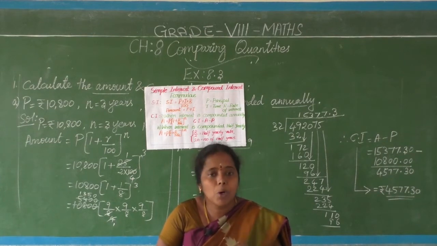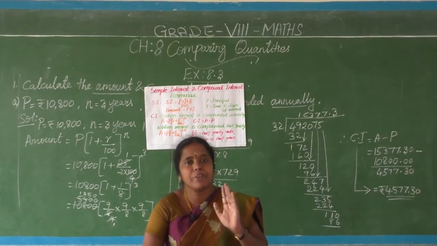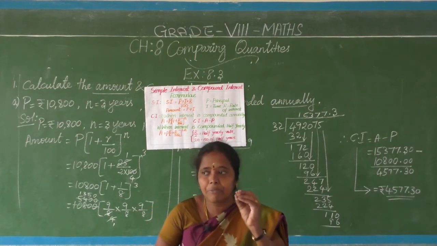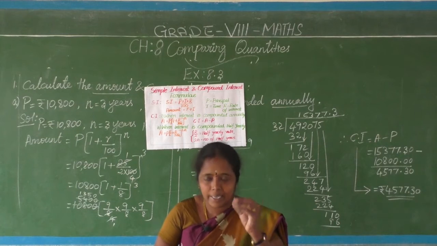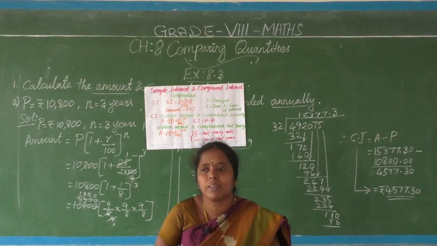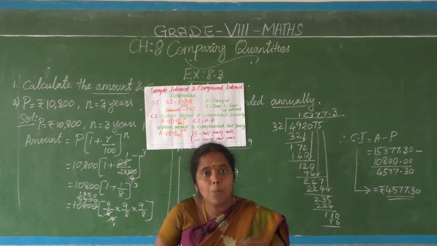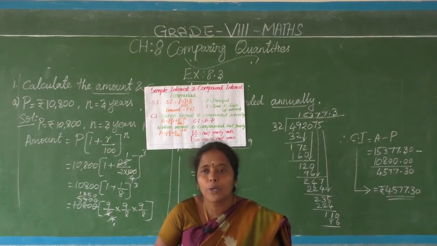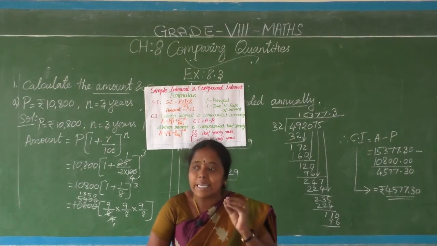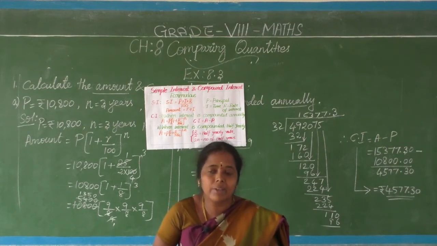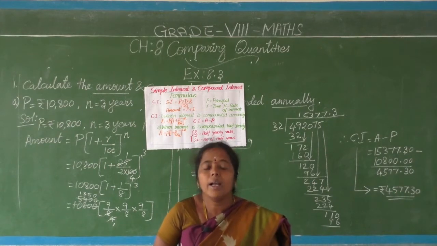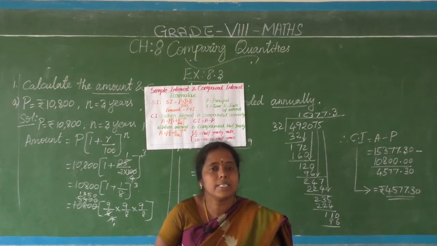That amount, the principal amount, will not be fixed year by year. It will change year by year. Every year the interest will be added to the principal amount of the previous year. That is called compound interest. What I am going to tell is that interest is added with the principal of the previous year. That amount becomes the new principal for the second year.